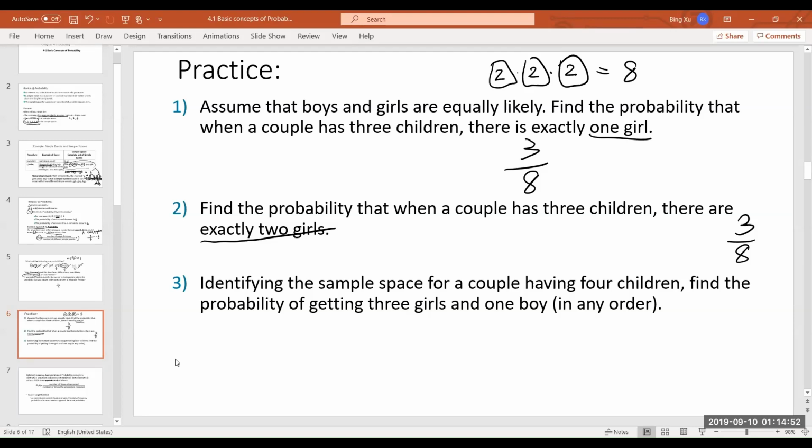Okay, this one's more. Identify the sample space for a couple having 4 children, and then find the probability of getting 3 girls and 1 boy in order. The list is long. Let's not make the list. Just find the probability of getting 3 girls and 1 boy.